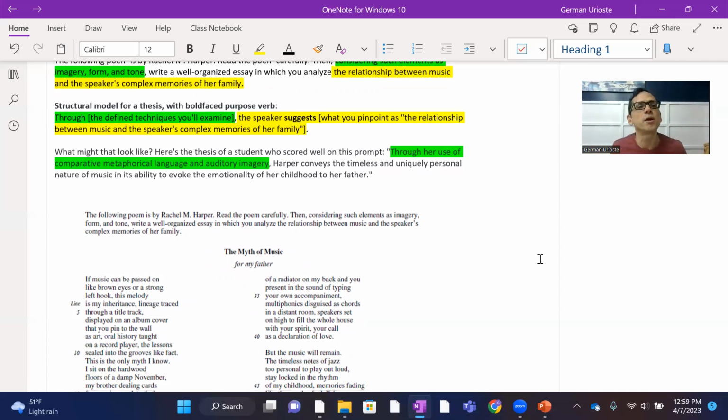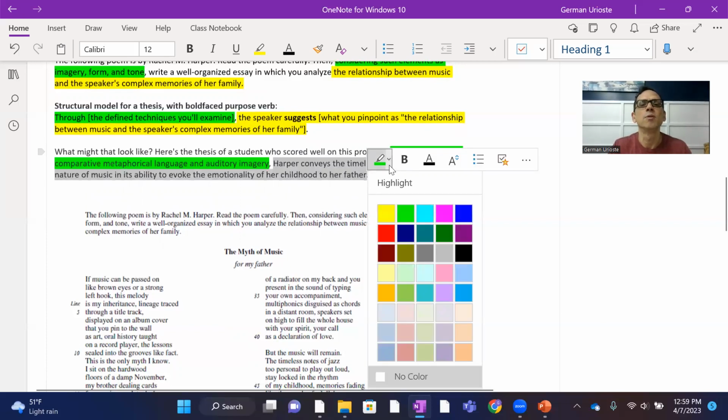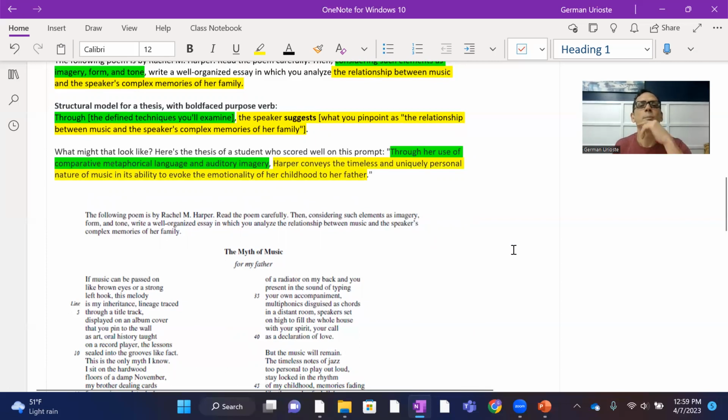Through her use of comparative metaphorical language and auditory imagery, right? Then the second one, Harper, the poet, conveys, and here is the claim that will be proven. Harper conveys a timeless and uniquely personal nature of music and its ability to evoke the emotionality of her childhood to her father, right? So again, notice the way in which it's a very specific response to the prompt.